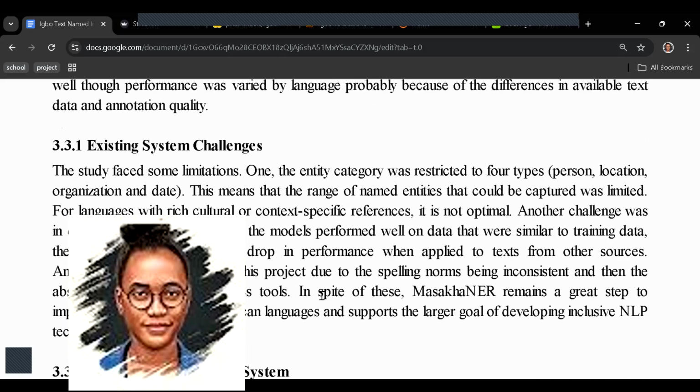So the limitations and the challenges, like I said, the Igbo language was underrepresented. It's 10 languages, so it's not even specific.